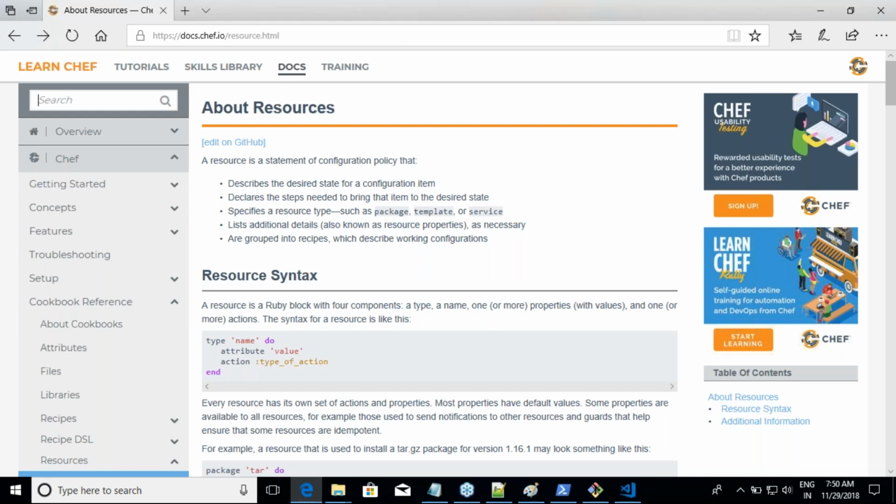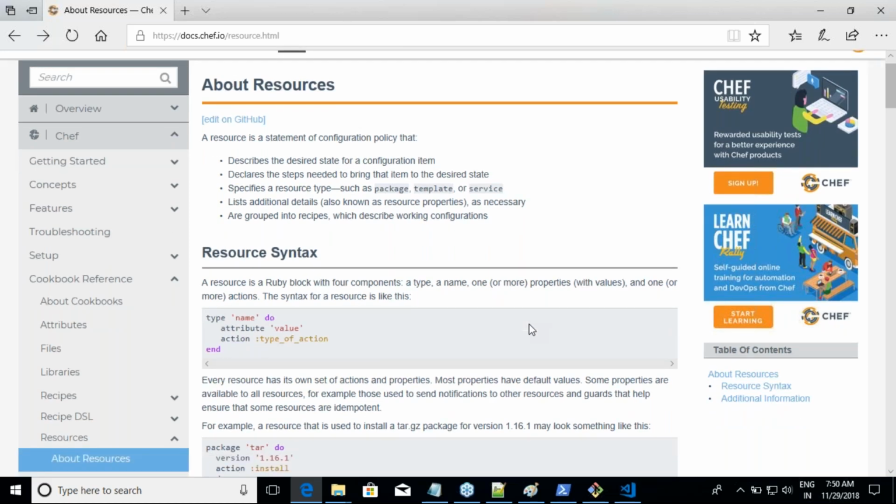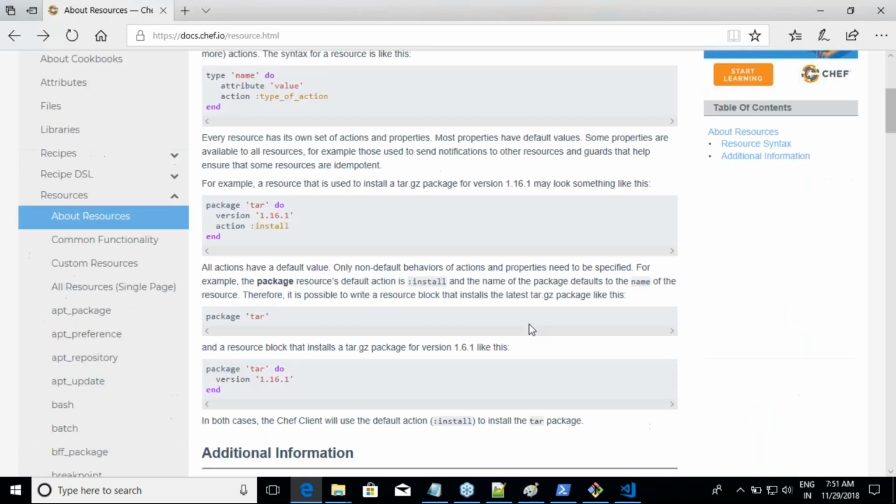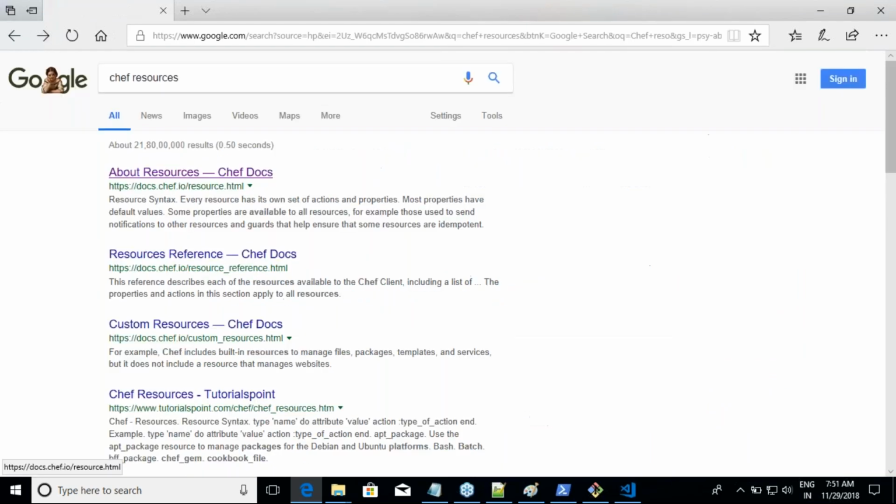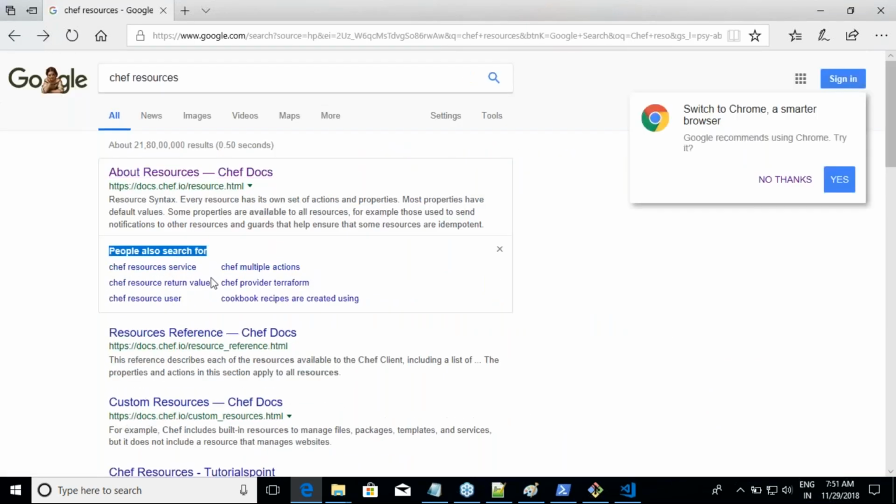What do we need to find now? We need to find what is the resource which can do installation. If you want, you can get into all of that stuff, but let us just look at this. So you would have a type, a name, some attributes, and then you would have some sort of action. Good. Now let me go back and go into the second stuff.